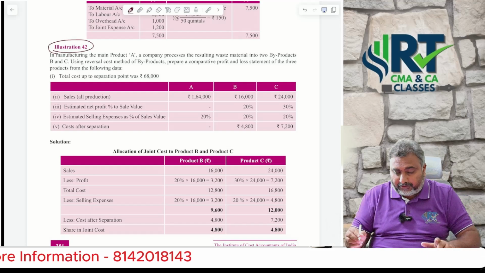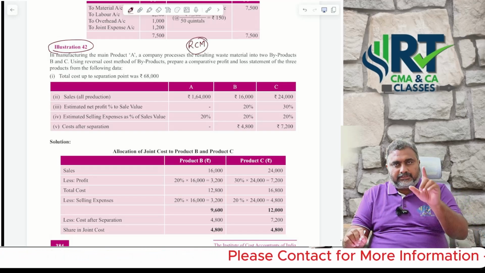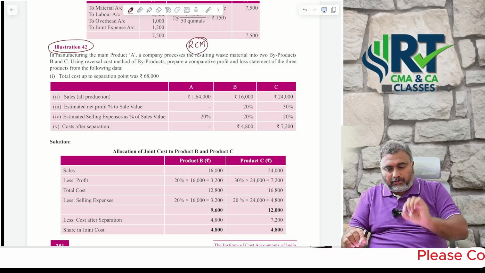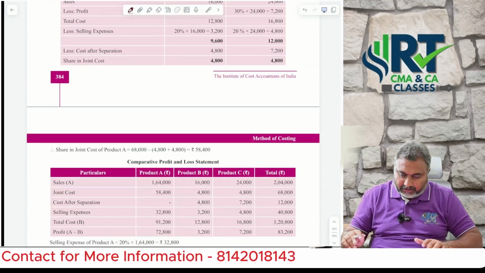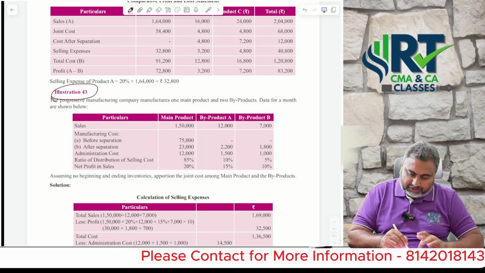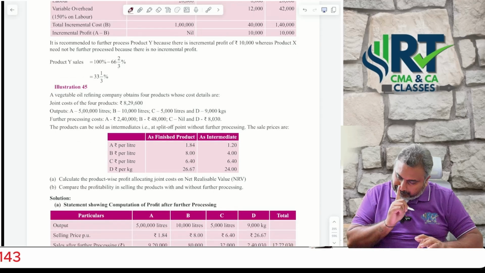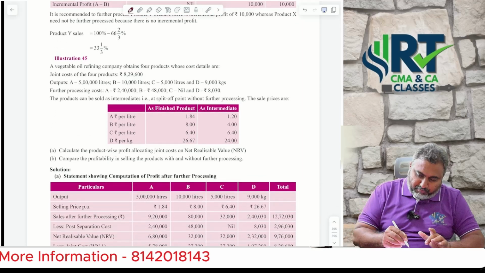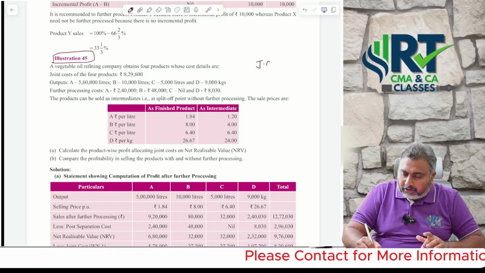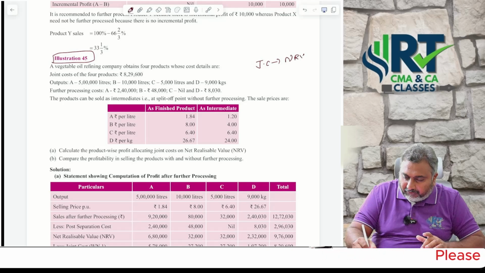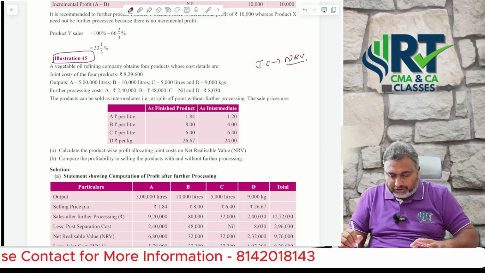Illustration number 42. That is the reverse cost method, RCM. Focus on the reverse cost method. First do all the problems on that. Once you are done with the reverse cost method problems under illustration number 42, illustration number 43, if possible try to solve them. And another important concept is illustration number 45, sir. Joint cost splitting by using the NRV method. Solve those problems also from the joint costing point of view.